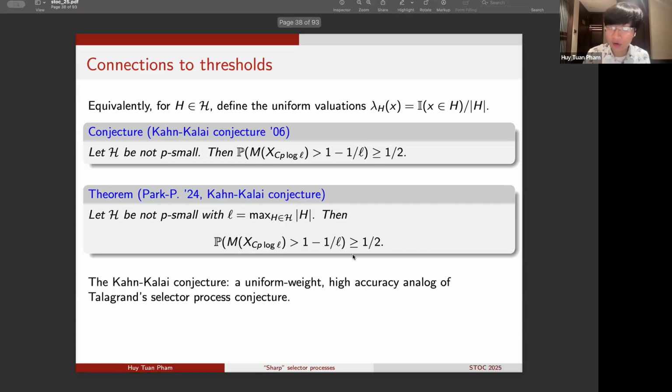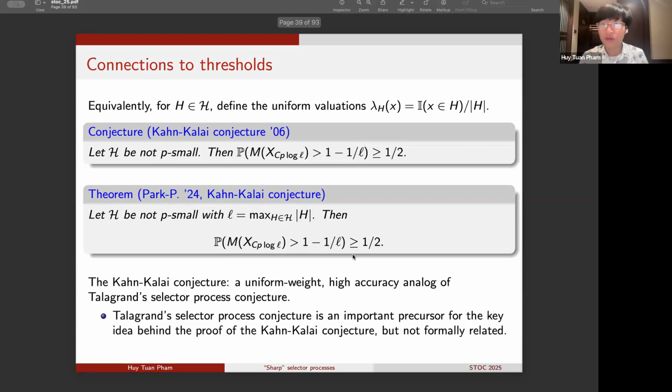Okay. Written in this form, we can see quite clearly a connection between the Kahn-Kalai conjecture and Talagrand's selector process conjecture. In a sense, the Kahn-Kalai conjecture can be thought of as a uniform weight, but high accuracy analog of Talagrand's selector process conjecture. Indeed, the proof of Talagrand's selector process conjecture was an important precursor to the key idea behind the proof of the Kahn-Kalai conjecture. But let me remark that at this point, given the two results that we know, they are still not formally related, so we cannot use one result to formally derive the other.